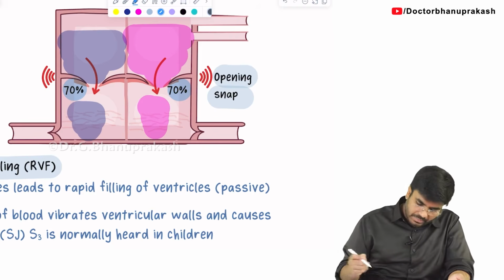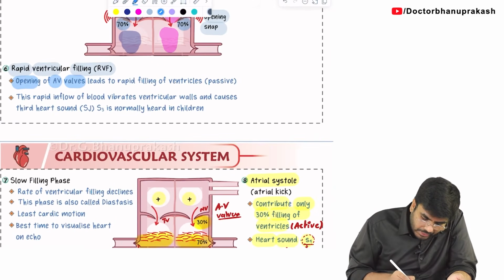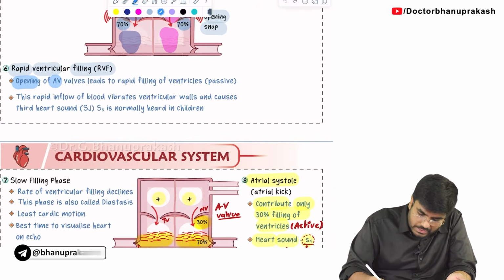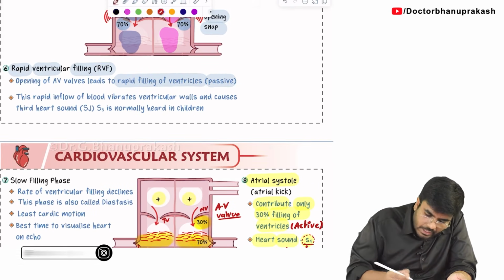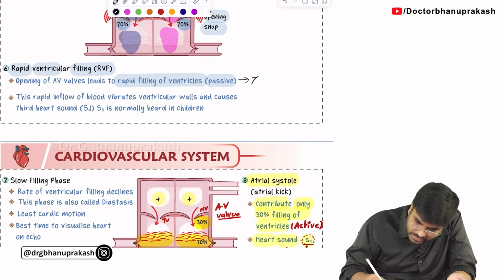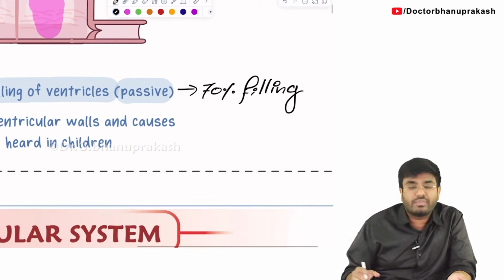Now let me highlight the same things again. Same events. See, opening of atrioventricular valves leading to rapid filling of the ventricles. That too passively. How much percentage wise? Percentage wise you can write 70% filling. 70% ventricular filling is happening.